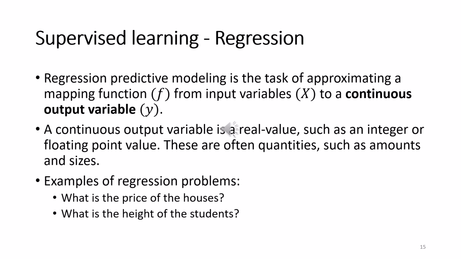An example is: what is the price of a house? Today it may be 1 lakh, tomorrow it may be 1.5 lakhs, the day after it may be 2 lakhs, and after 2 years or 5 years it may be a crore. So it keeps on continuously varying. So it is a continuous output value. Another example is the height of students. It is not a fixed one, it keeps on increasing. So it is a regression value.